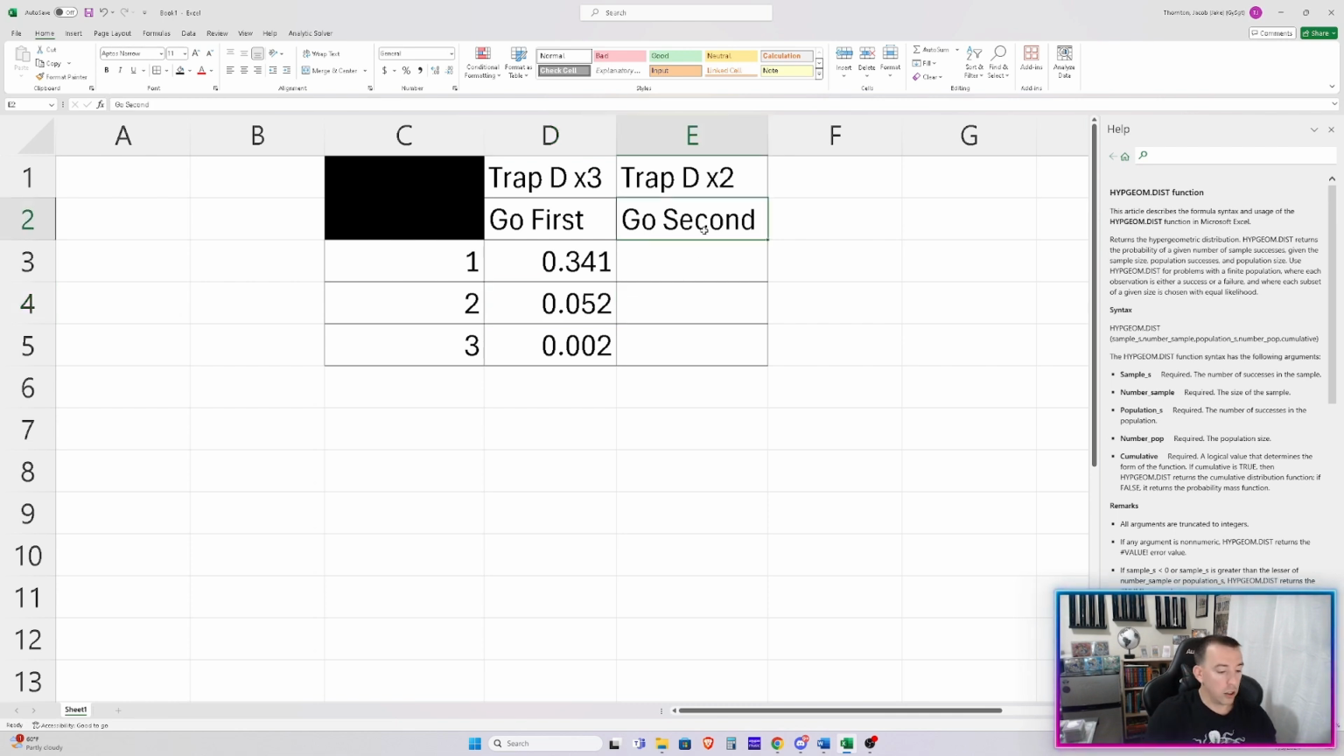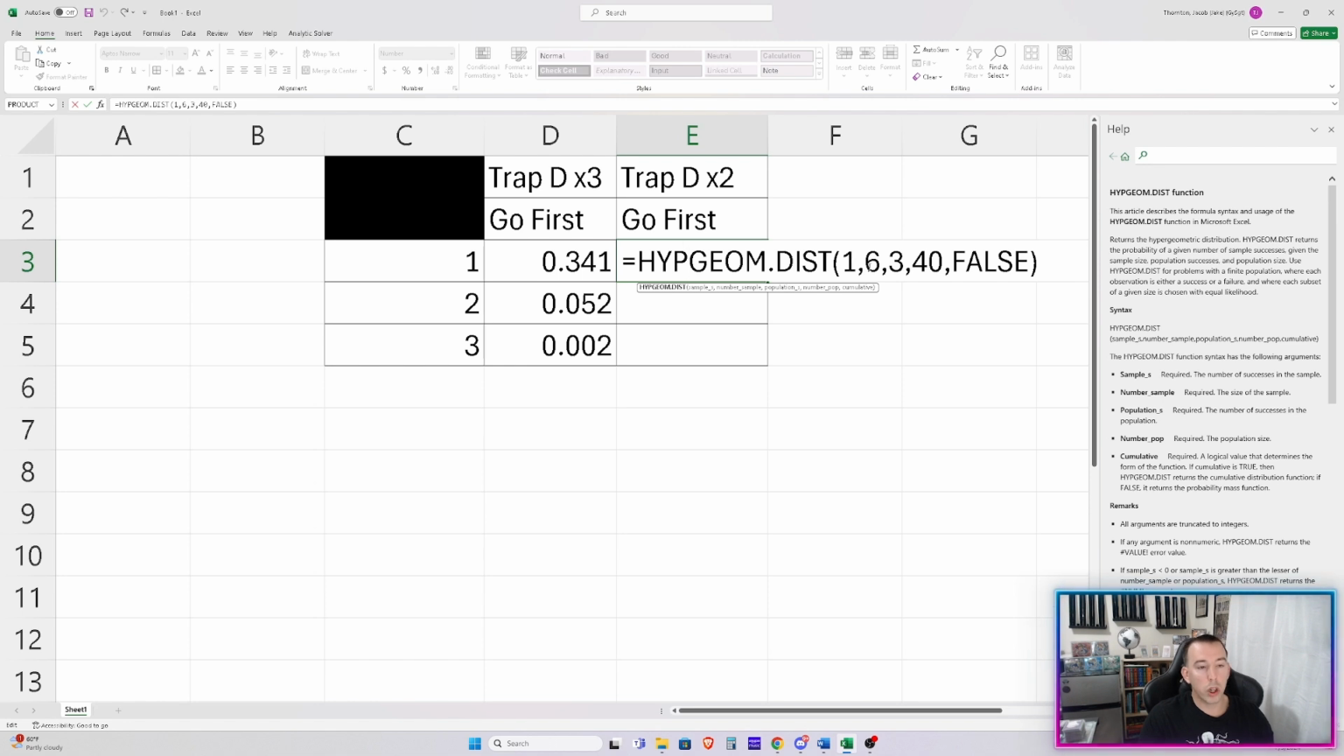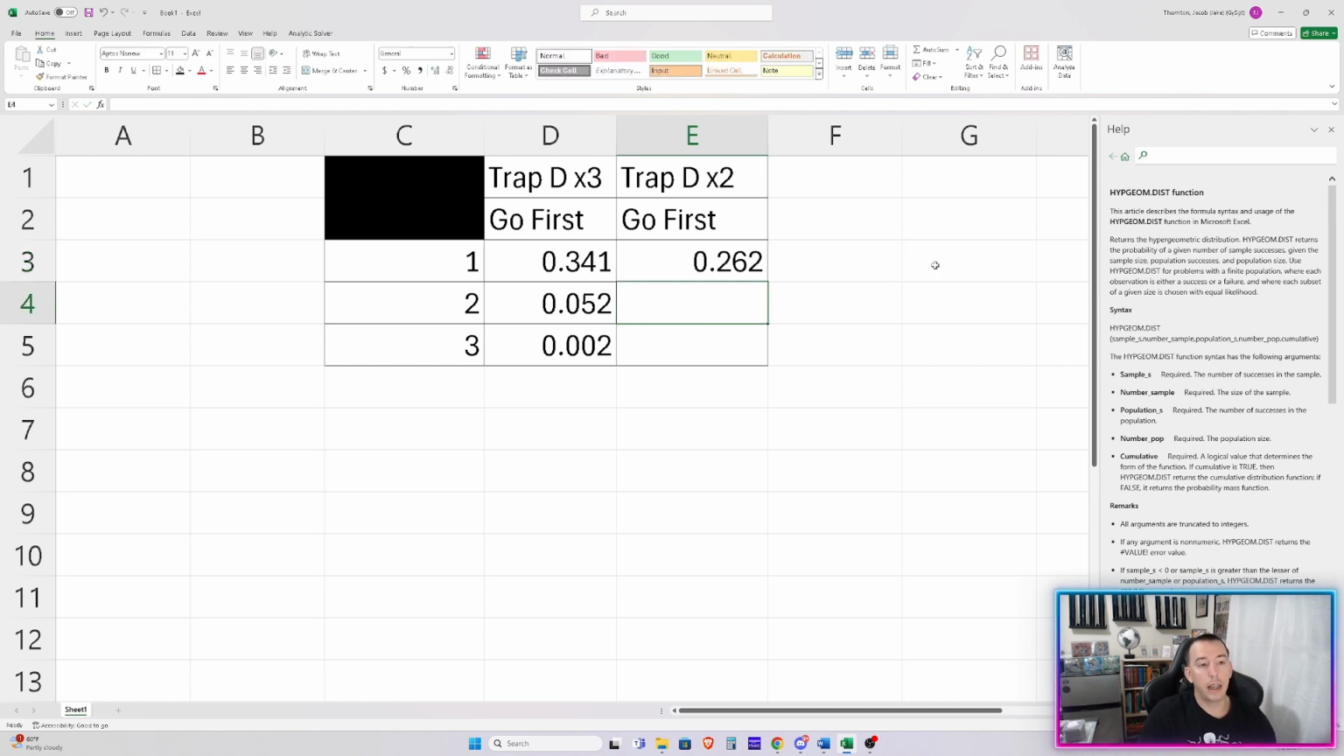So this would be going first. Now say we're thinking about cutting one of those Trap Dust Shoots, and we still want to go first, but now we're only putting 2 in our deck. We could highlight and drag that over here to make it easier on yourself. The only thing we have to change is the number of successes in the population. We've cut that from 3 to 2, and that gives us a different probability. So if we only put 2 Trap Dust Shoots in our deck, we'll only see that roughly 26% of the time in our opening hand.